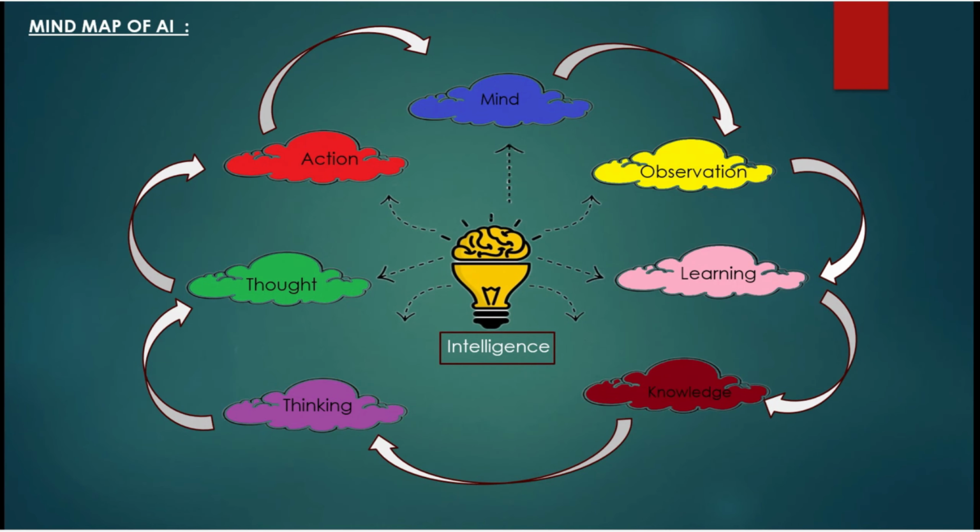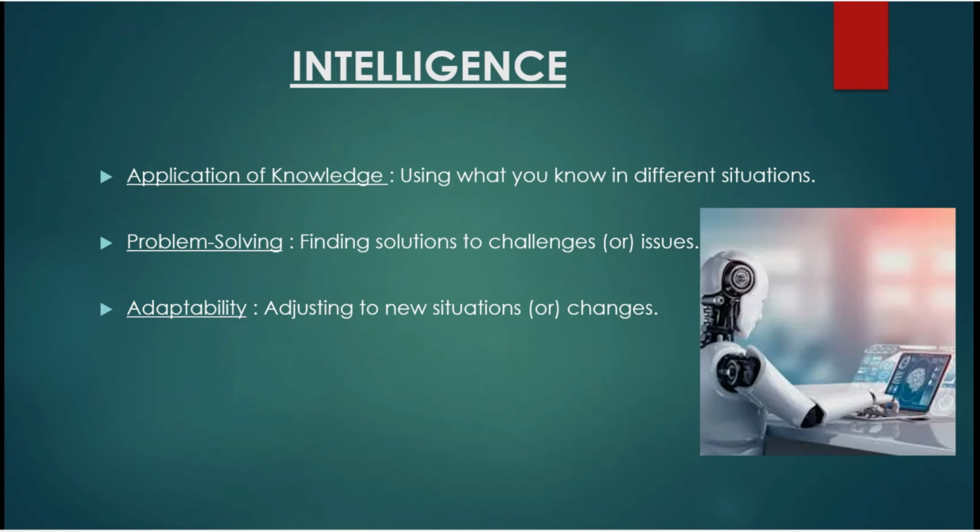And this is the mind map of artificial intelligence: how the AI can think, like observe, learn, gain knowledge, and how they think and how they do their actions. These are the processes they go through, step by step. We can discuss the subtopics of mind, observation, learning, knowledge, thought, action, and intelligence, everything deeply.